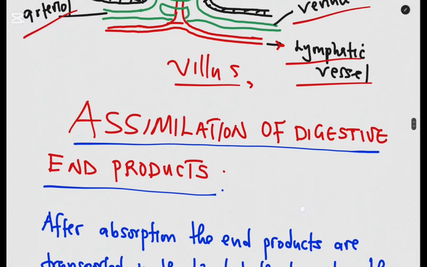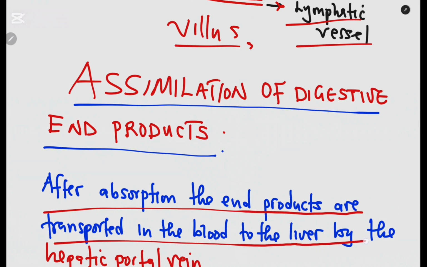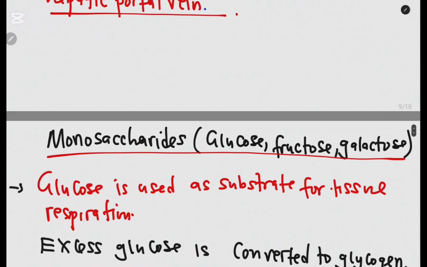Now, having looked at absorption, the other stage that we can look at is assimilation. After the end products of digestion have been absorbed into the bloodstream, it is the time now they are used. So assimilation is the utilization and incorporation of the end products of digestion. After the absorption, the end products are transported in the blood to the liver by the hepatic portal vein. So that is the route that they take.